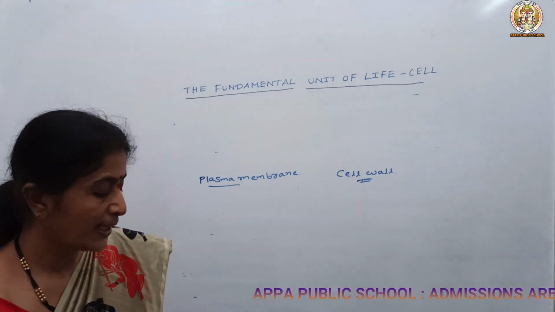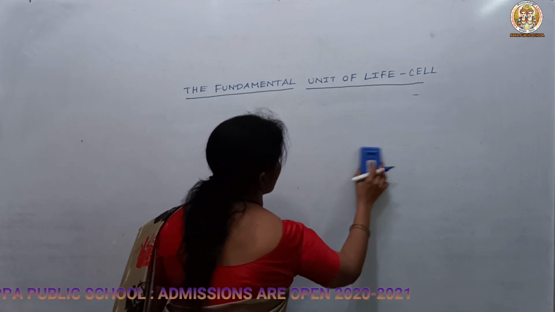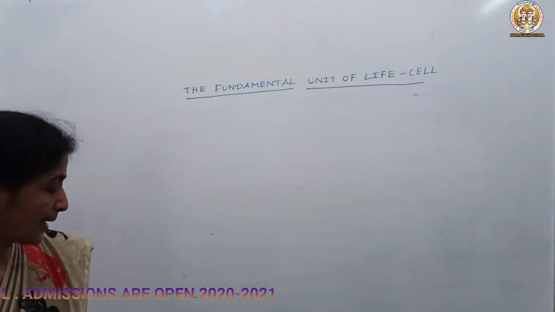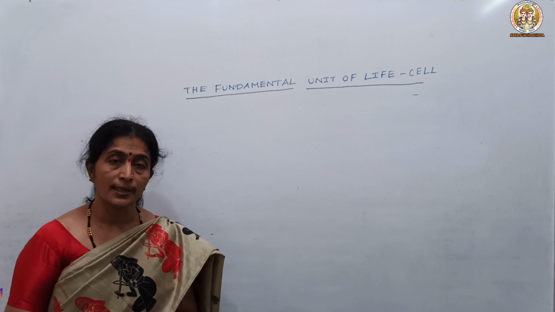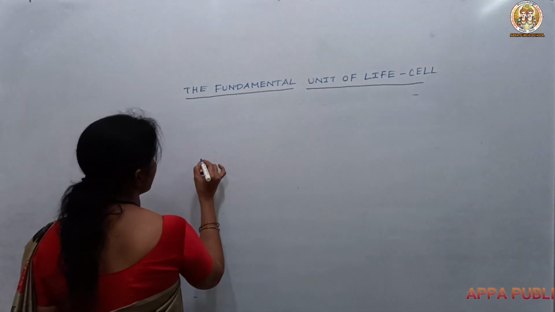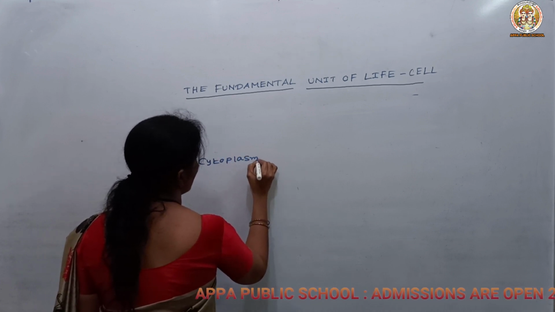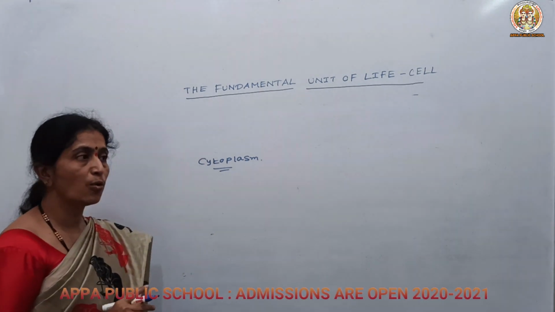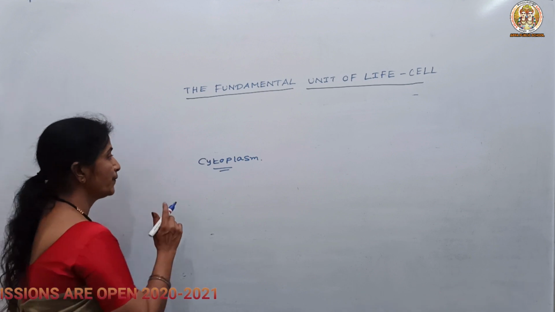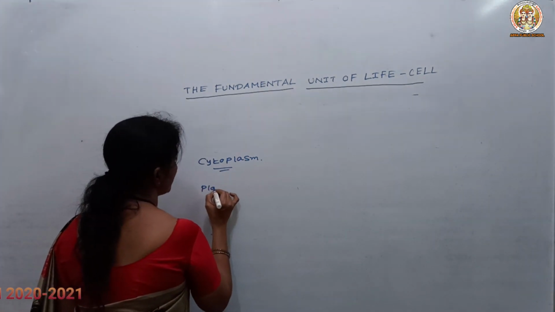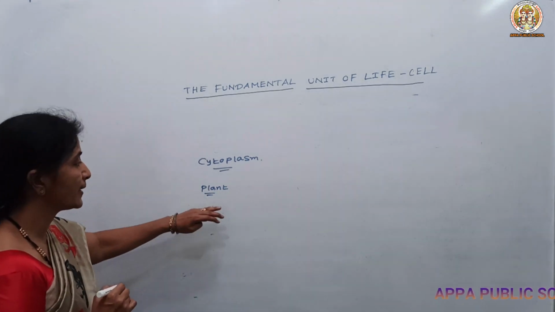Now let us move to the cell organelles. What are cell organelles? The cell organelles are nothing but the submicroscopic structures which are present in the cytoplasm. The cytoplasm is the jelly-like structure, and it holds these cell organelles very tightly. You can see the differences between the plant and animal cell later on, when we will be studying. Just one difference I will tell you now.